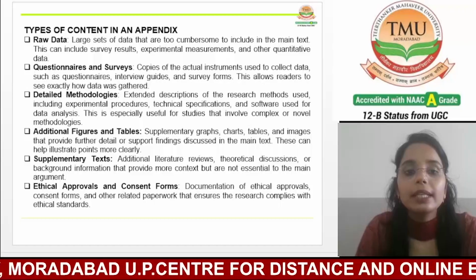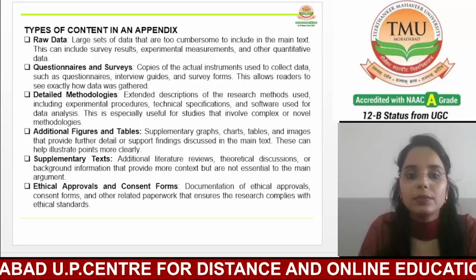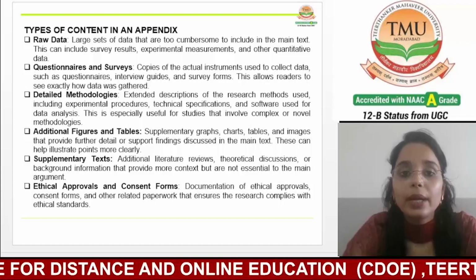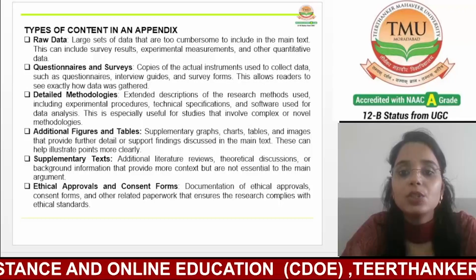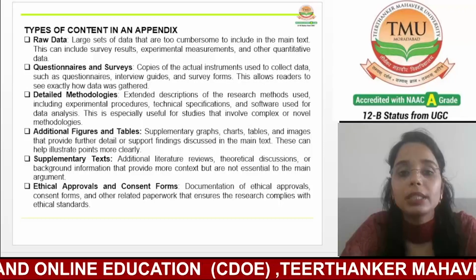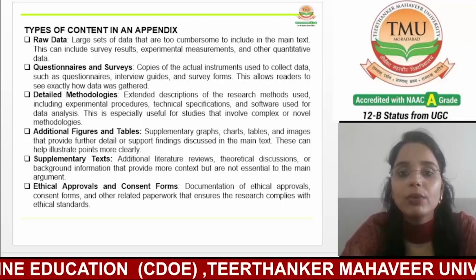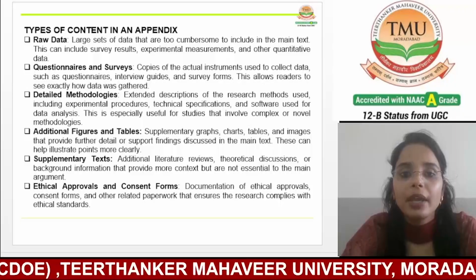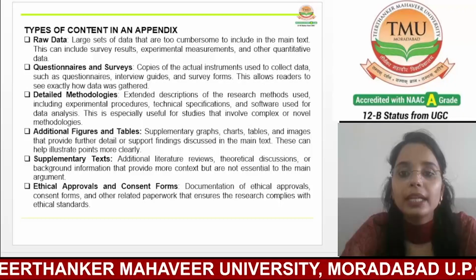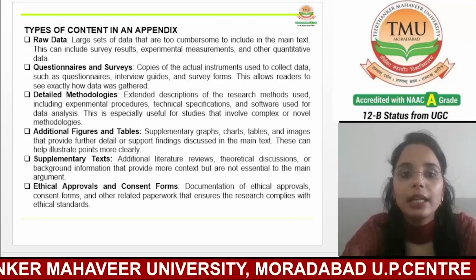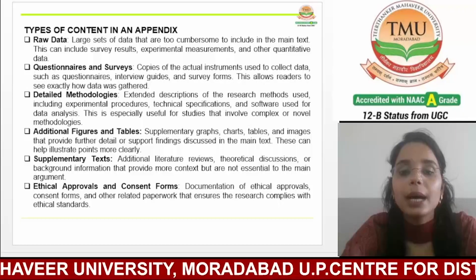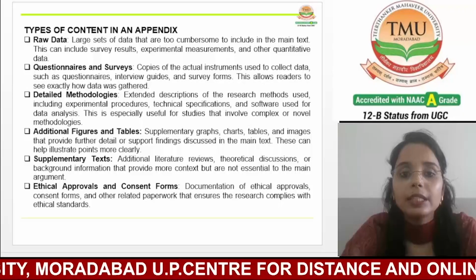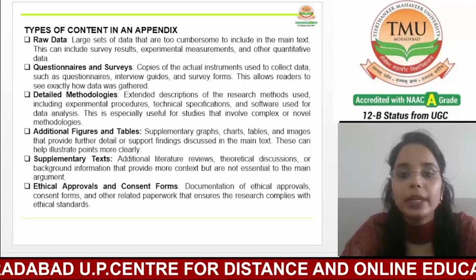Now, the next one is detailed methodology. An appendix is often the best place to include extended descriptions of the research methods used, especially when those methods are complex or involve novel techniques. While the main text typically provides a summary of the methodologies, the appendix can offer a more in-depth explanation of the experimental procedures, technical specifications or the software used for data analysis.